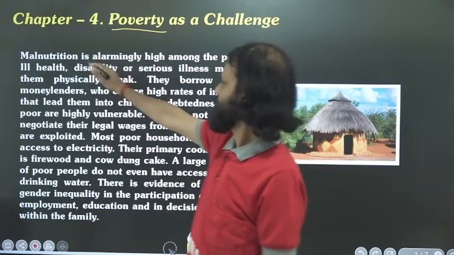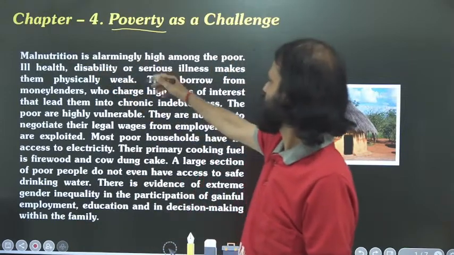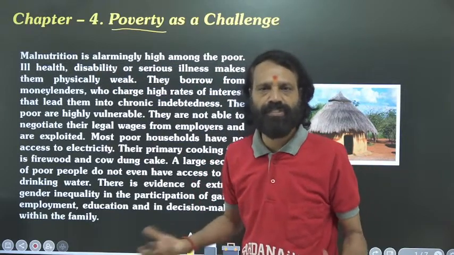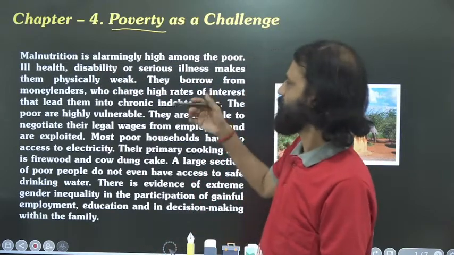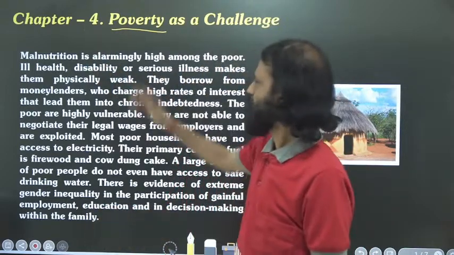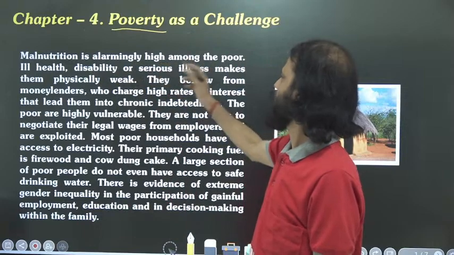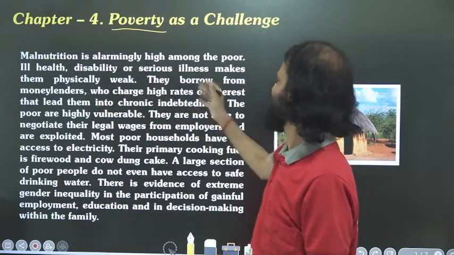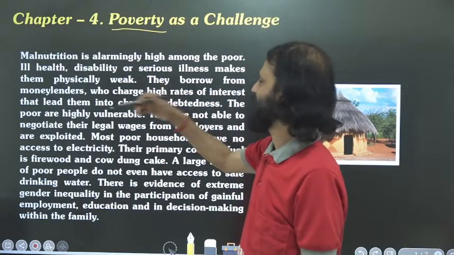Malnutrition is alarmingly high among the poor people. They are not taking any nutritious food, so there is malnutrition. Ill health, disability or serious illness makes them physically weak.